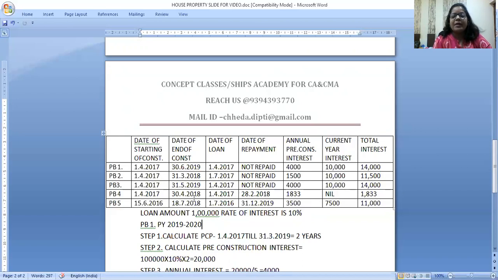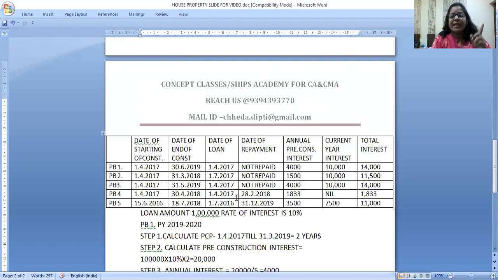Next problem, my pre-construction period is starting on 1/4/17. Construction is over on 3/4/18. So 31st March 18 is the date prior to the construction date. But this time the loan is repaid before that. You have repaid the loan before construction is over. So whichever is earlier.